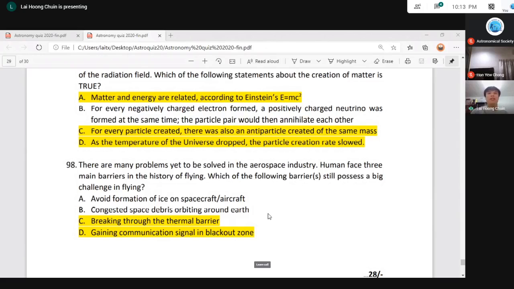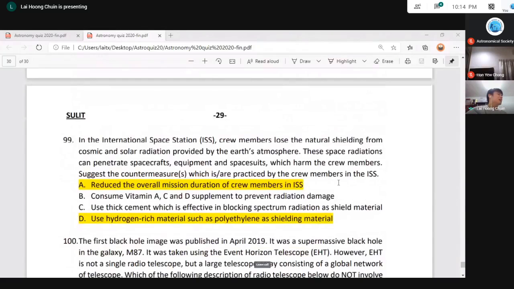So I used to say that if you want to be the richest man in the world, you can come up with a solution to clean the space debris around the Earth, then you can earn a lot of money from that. All right. And we go to the last two questions in ISS, talking about the solar radiation. This question is about astrobiology.